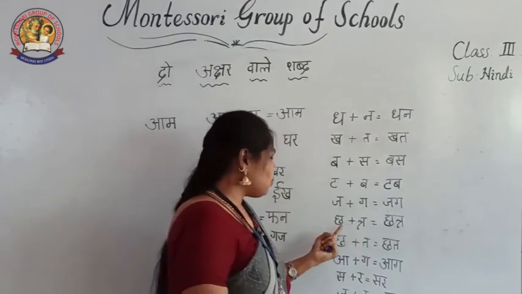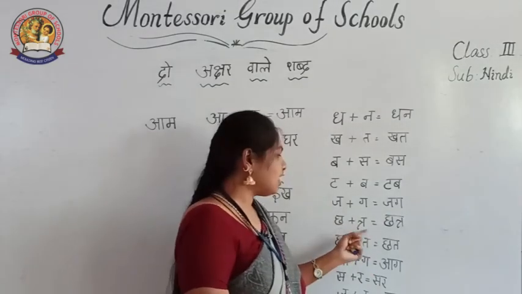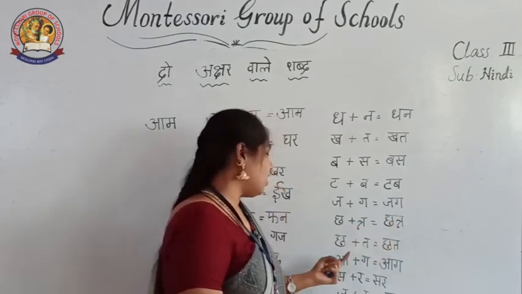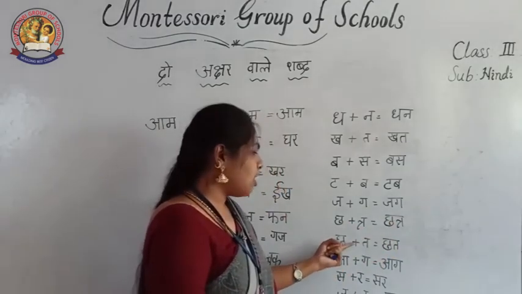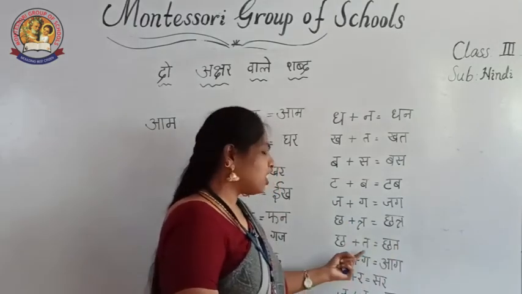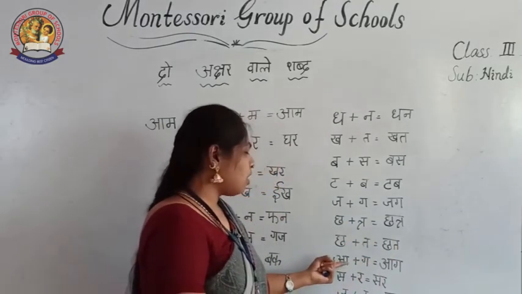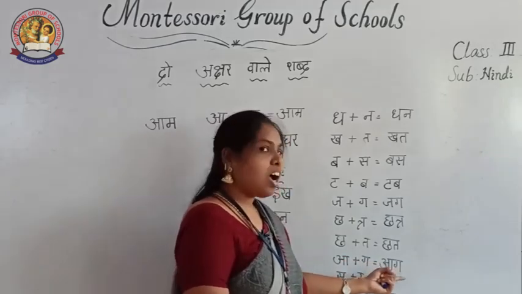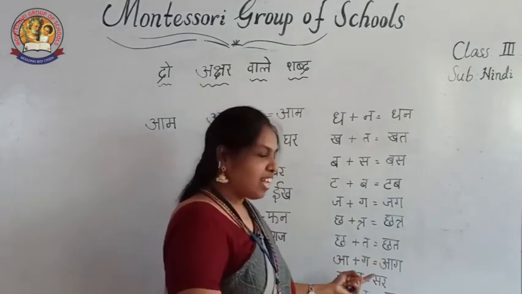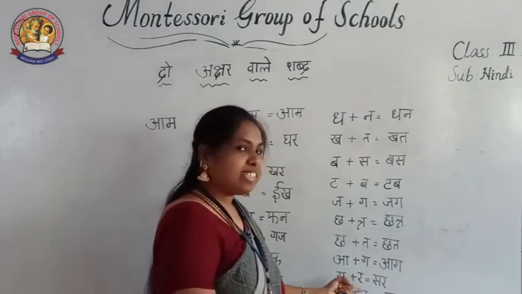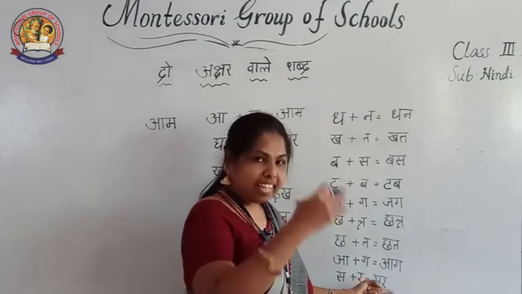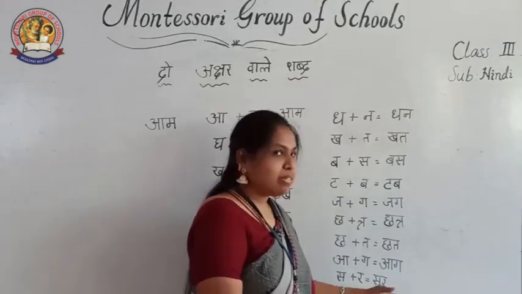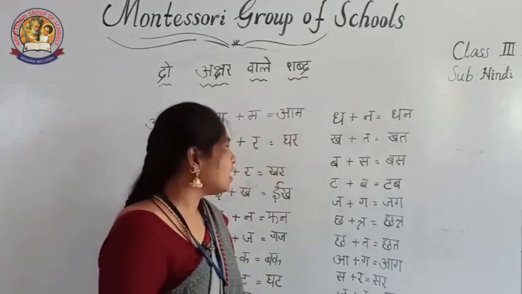The next cha plus tra. Chhatra. Chhatra means umbrella. Okay. The next cha plus ta. Chat. Chat means roof. A plus ga. Aag. The next aag means fire. The next sa plus ra. Sar. Sar means head. Okay. The next ja plus la. Jal. Jal means water.